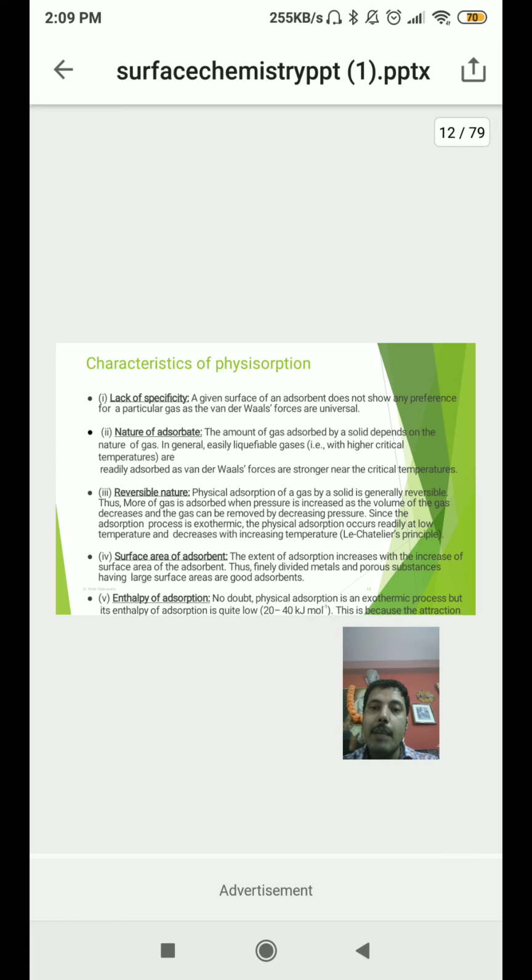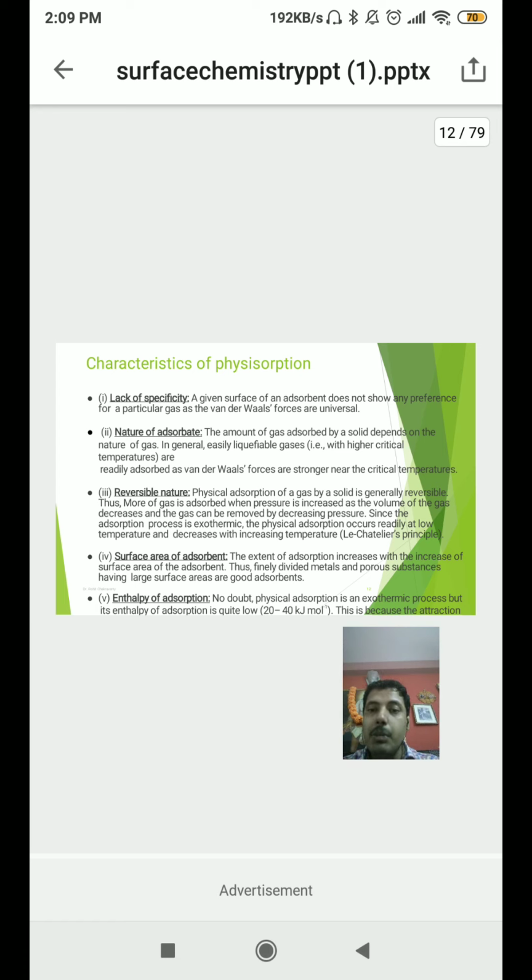So in this case, physiosorption will happen, but when there is an increase in temperature, it gets converted into chemisorption. Accordingly, when the temperature comes down, it will be reversed. So physiosorption is reversible in nature. No need to write down everything. Whatever I have highlighted, these points are very important. If you remember these points, that is more than sufficient.